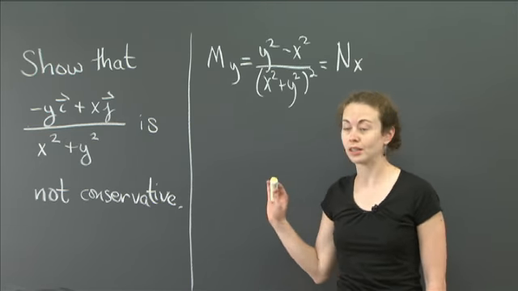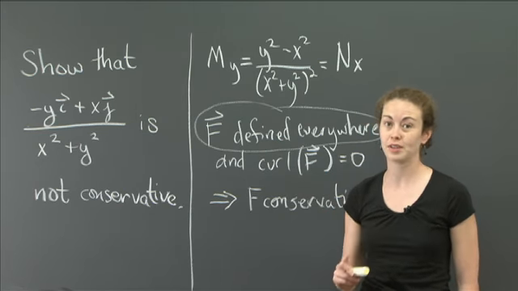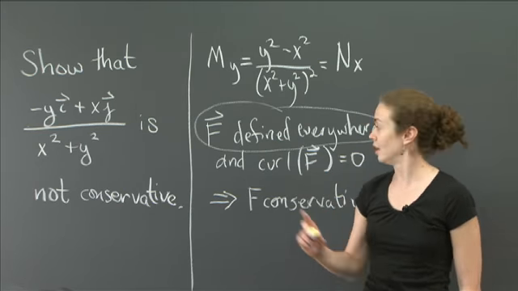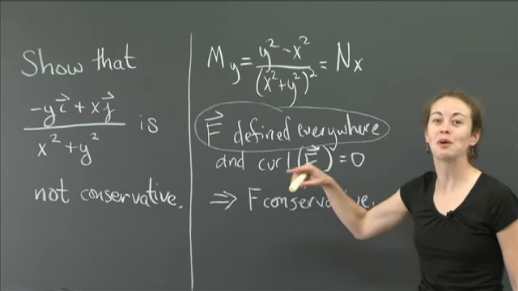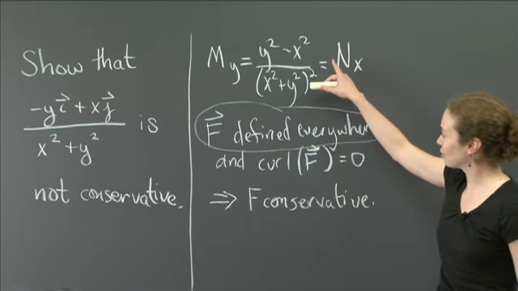You see from this the curl of F equals 0, but the problem is the first part of this statement, that F being defined everywhere, is not true. In fact, there is one place in R2 where this vector field is not defined, and that is when x is 0 and y is 0. Because at that point, obviously, the denominator is 0, and we run into trouble. So you cannot use this theorem to say F is conservative because it's not defined everywhere. Or I should be careful how I say that. There is somewhere that it is not defined, right? So even though the curl of F equals 0, the first part of the statement is not true, so you cannot get anything out of this theorem. So knowing the curl of F equals 0 doesn't tell you whether it's conservative or not, okay?